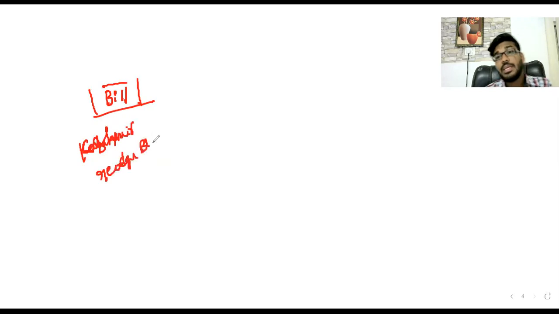The bill was prepared by a drafting committee. Then the bill was sent to the upper house. How does the bill become an act? Sir, the bill is sent to the upper house, after that the lower house, after that the president of India. But here, what happened? The Kashmir Reorganization Bill was prepared, but there was no time to conduct the upper house and lower house meetings. Meeting in the sense, you should call for a meeting. You should give a notice to all members of parliament. At least 21 days' notice is required. Then, on those days, they can attend.